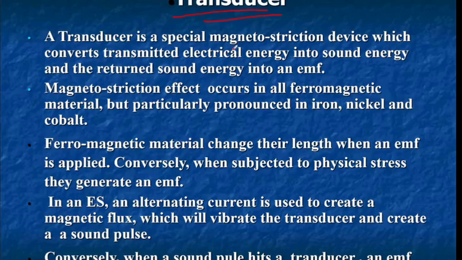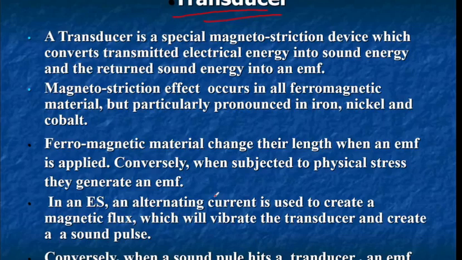Now in an echo sounder, an alternating current, AC current basically, is used to create a magnetic flux which causes the transducer to vibrate and create a very strong sound pulse. A similar concept is applied when the sound pulse hits the transducer: an electromotive force is created between the ends of the transducer, which is later processed and amplified and then sent to the receiver and the recorder.